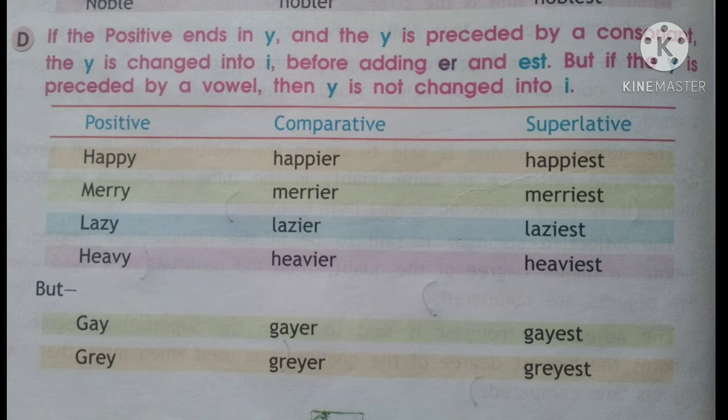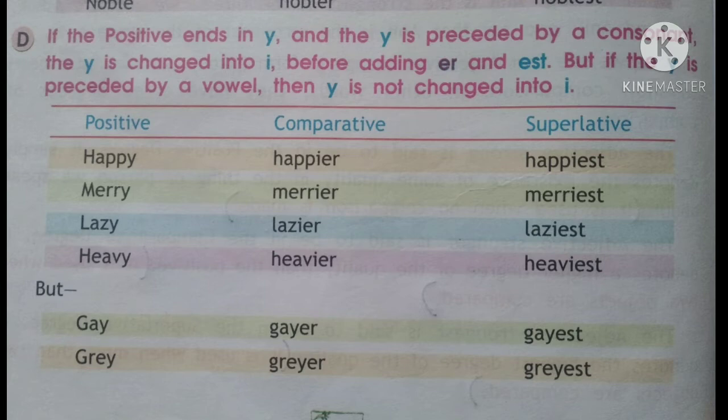What is a consonant? Those which are not vowels. Vowels are A, E, I, O, U. So the other alphabets are called consonants, so B, C, D, F, all these are consonants. So if a Y has a consonant before it, when we make the comparative, we don't write that Y. We change that Y into I and then add the ER according to the rule.